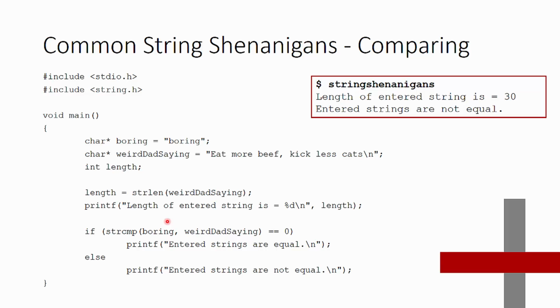So in this case, this string compare function is being used to test boring and weird dad saying for equality. One of them is boring, and the other one is eat more beef, kick less cats. They're not equivalent, so therefore the if statement does not return true, and the else statement is printed out. Entered strings are not equal.